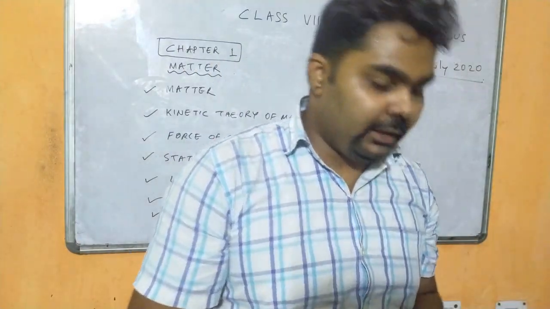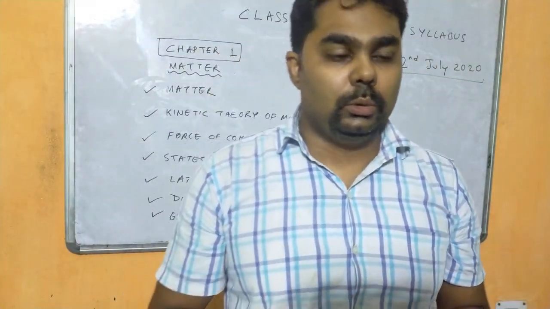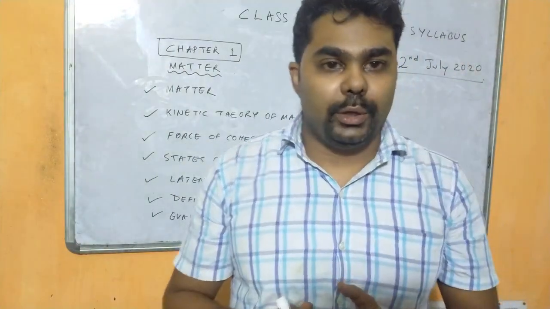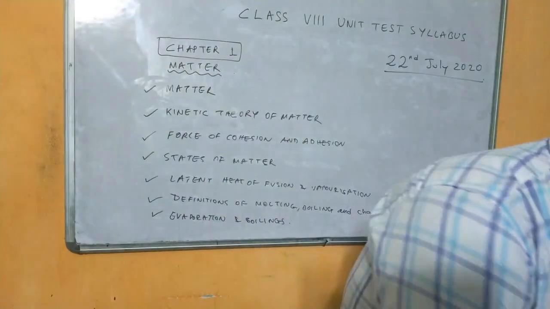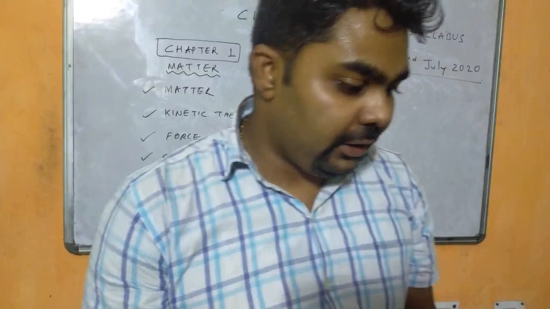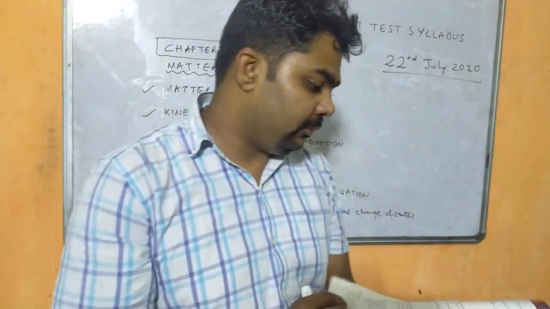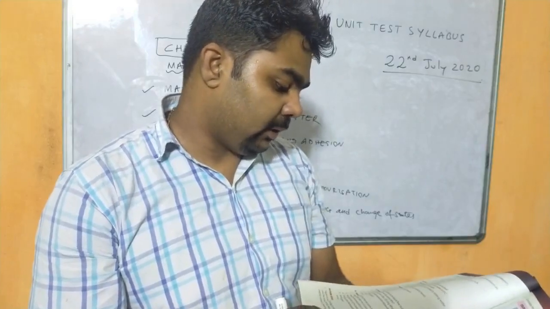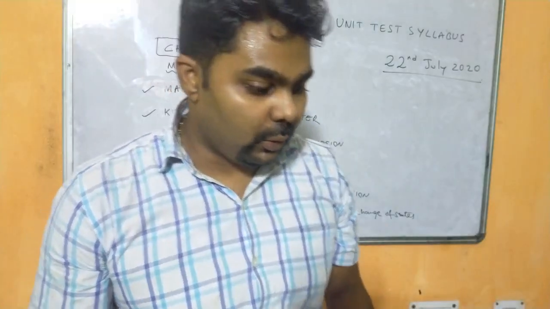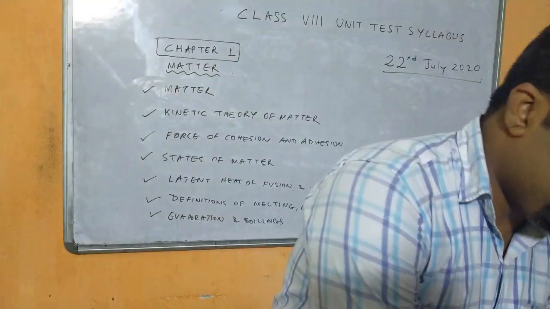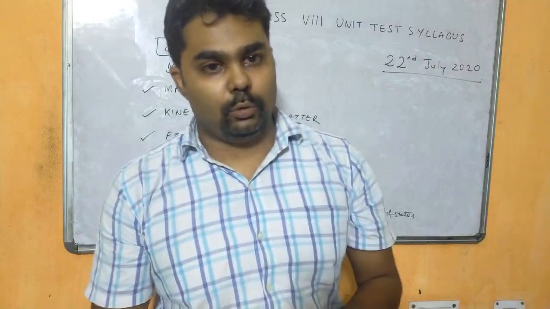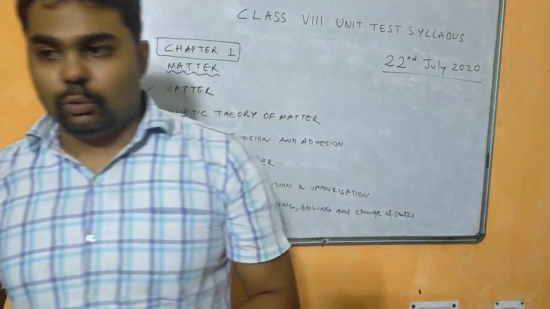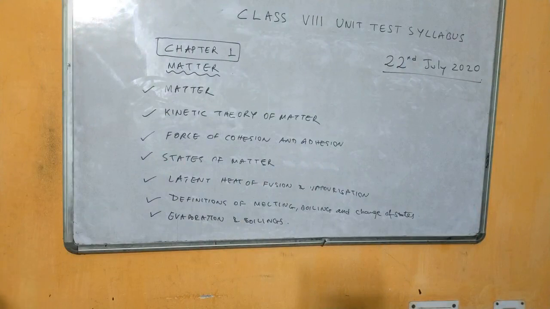And from your exercise, you need to go through the name the following. We have choose the correct option, we have true and false. These are the short answer type questions you have to go through. Fill in the blanks are also there, and the give reason part. Make sure you have written all the exercise questions in your exercise book. These are the topics on which you have to focus more.